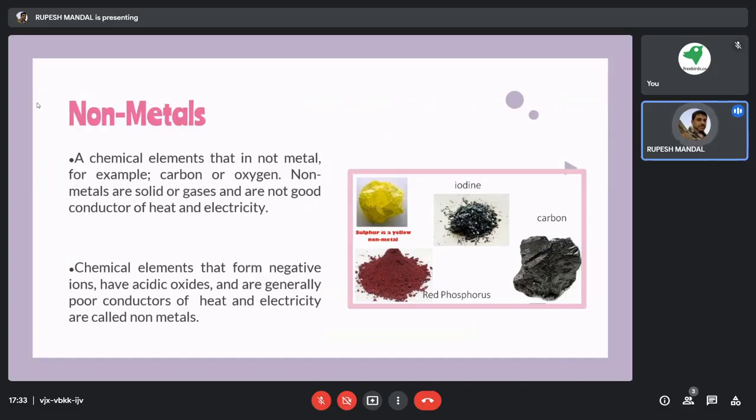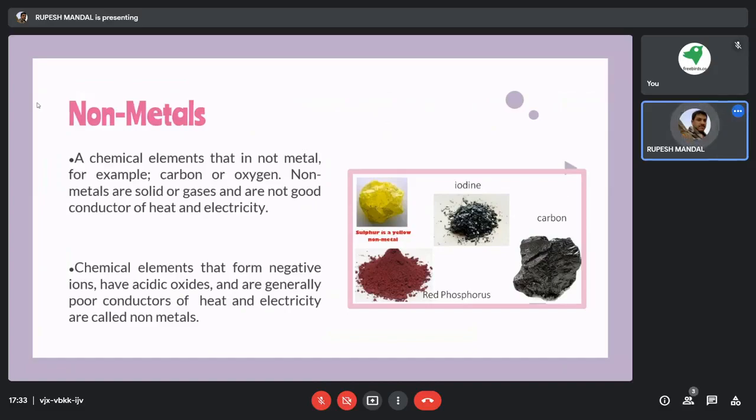It is a property of metal that it should be solid, whereas a non-metal can be a solid or a gas, and they are not good conductors of electricity and heat.